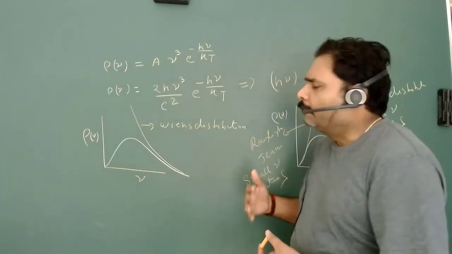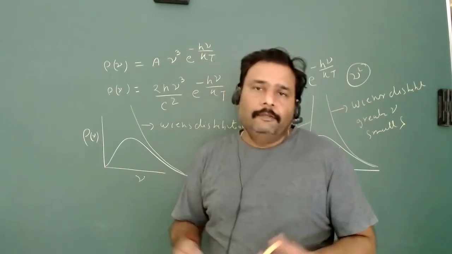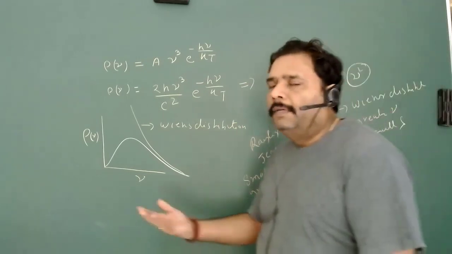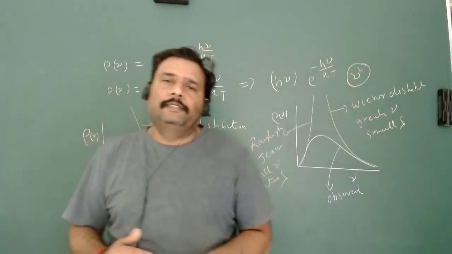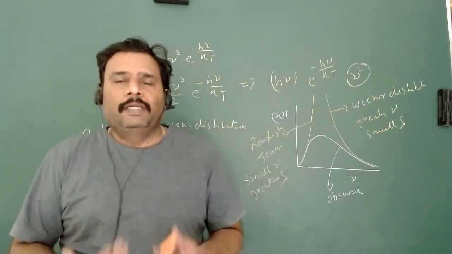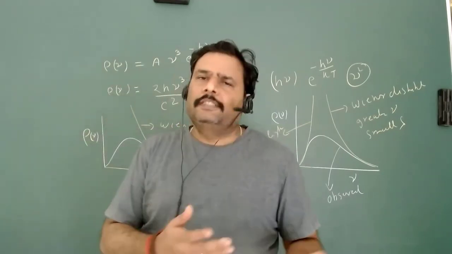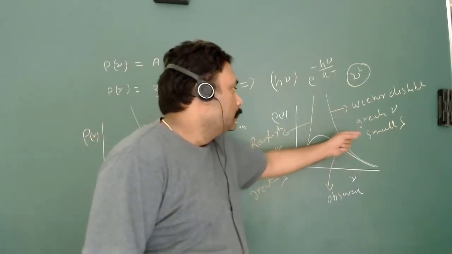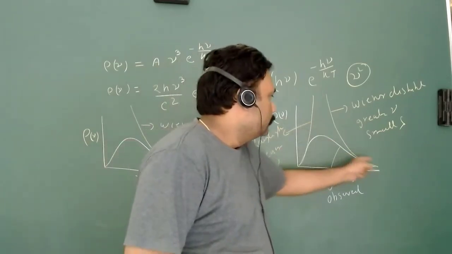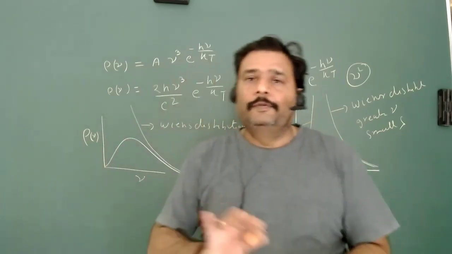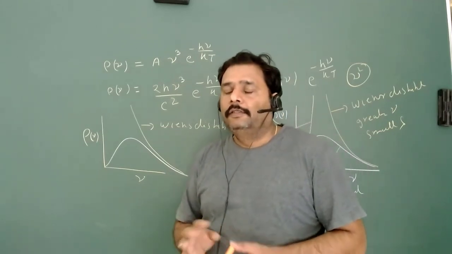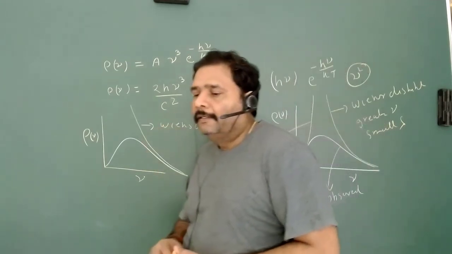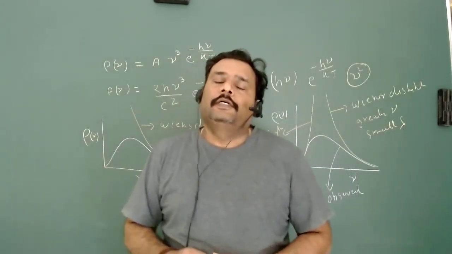For the initial level of calculation it is a really nice calculation, and they could explain up to some level the intensity of black body radiation with frequency or lambda. If you plot it with frequency, then Wien's will be here and Rayleigh-Jeans will be here, because lambda and frequency move in opposite ways. So this is the basic classical theory of black body radiation.